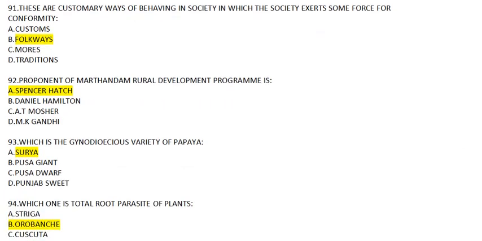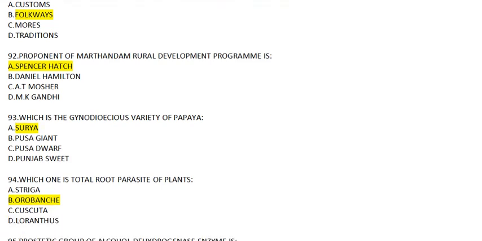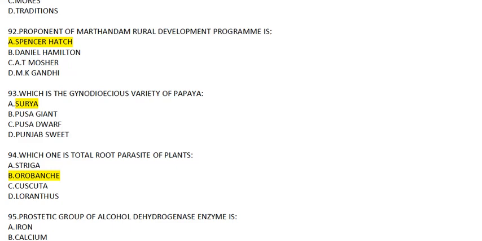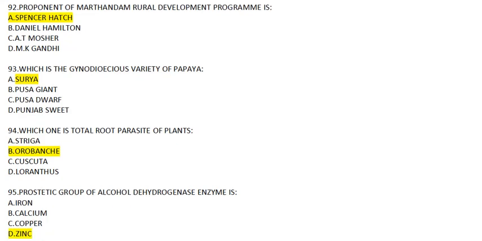Question number 91. These are customary ways of behaving in the society in which the society exerts some force for conformity, and the answer to this will be folkways. This is a definition of folkways. 92. Proponent of Marthandam Rural Development Program is Spencer Hatch, A. 93. Which is a gynodioecious variety of papaya? Options are given as follows, and the answer to this will be Surya.